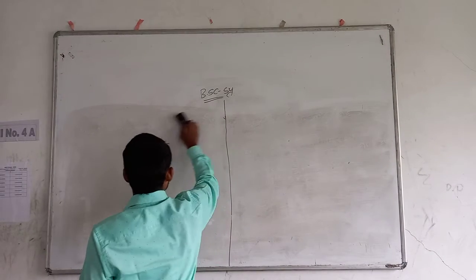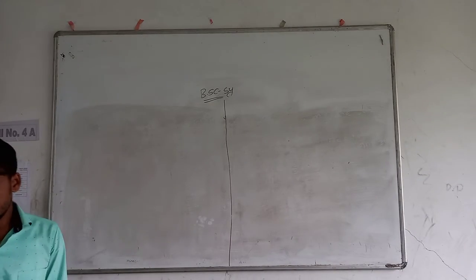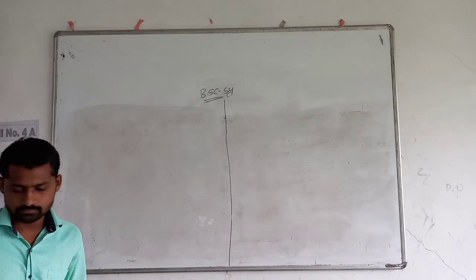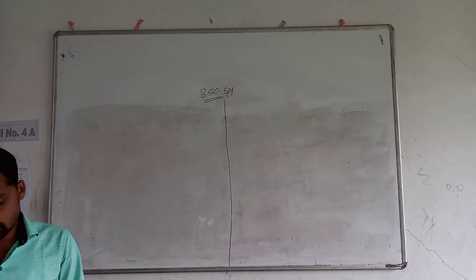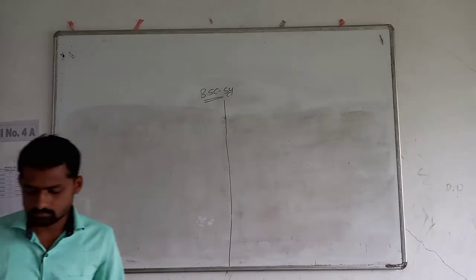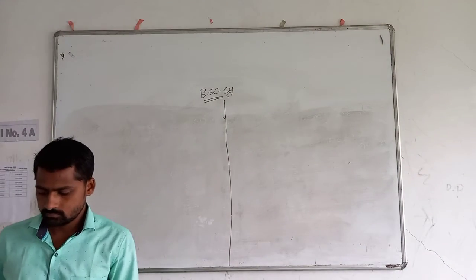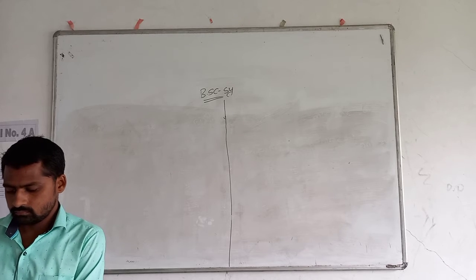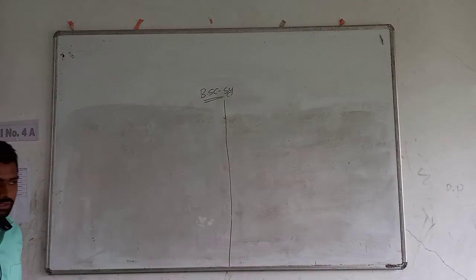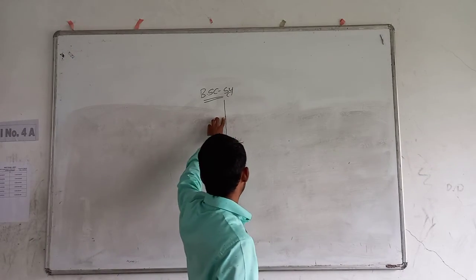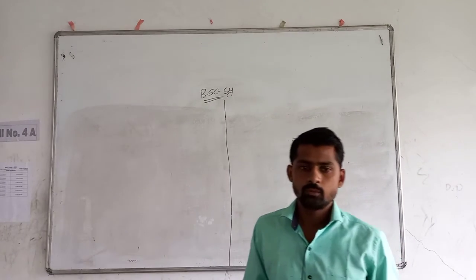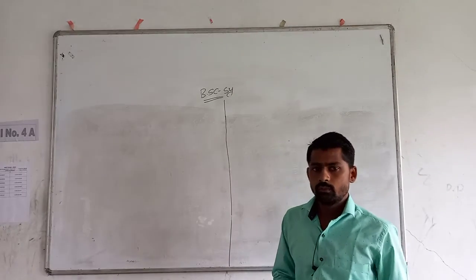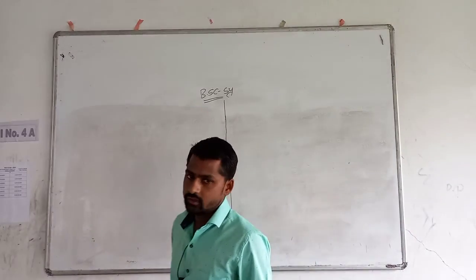Now 2.2. Now we see some illustrations. From these illustrations we can say that a sequence may have a limit point, may not have a limit point, may have two limit points, may have finite limit points, may have infinite limit points.